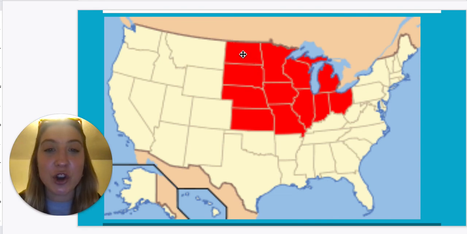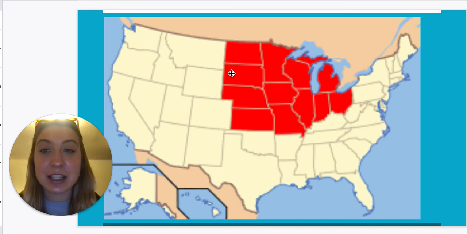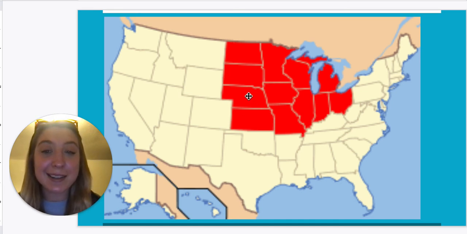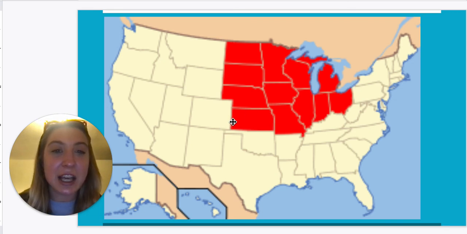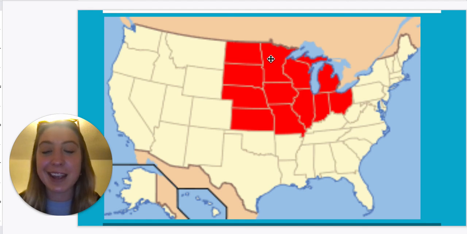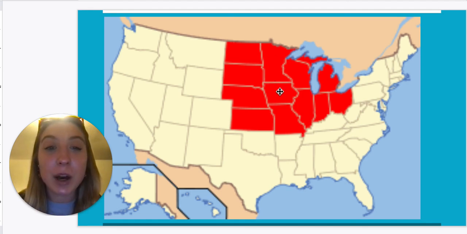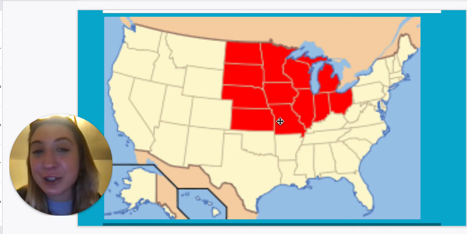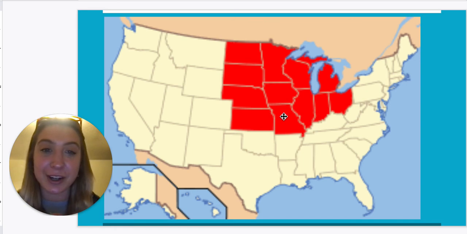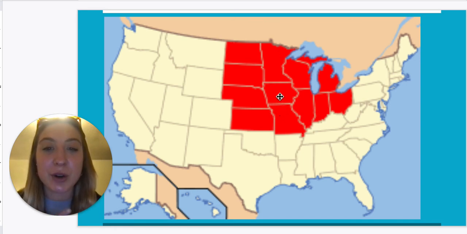We have North Dakota, South Dakota, and then right below we have Nebraska and Kansas, and then we go right up here, we have Minnesota, and they have accents there, it's like Minnesota. Then we have Iowa, and then we have Missouri. And sometimes it helps when you have to memorize things like Minnesota, Iowa, Missouri. Just kind of go in order.